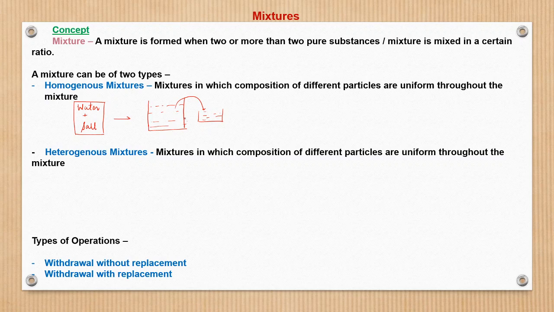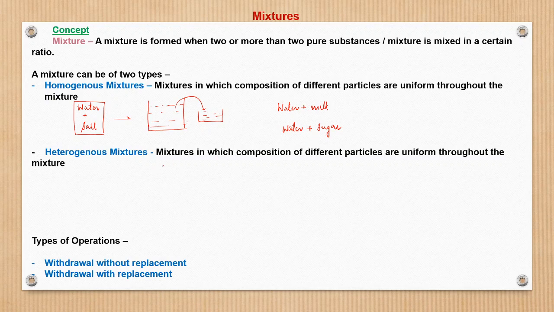That is what is uniform. Same is the case with water plus milk, which also get uniformly mixed. Then again we can talk about water plus sugar, which also after some time becomes a homogeneous mixture.